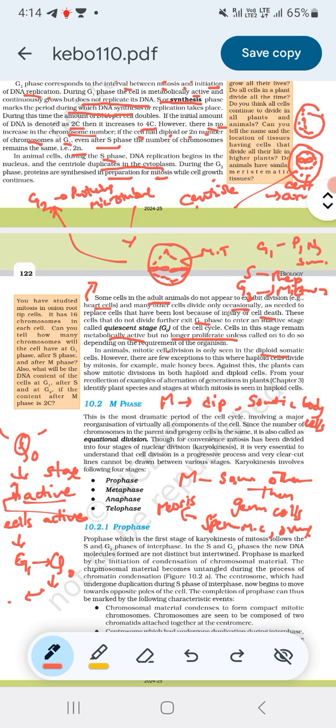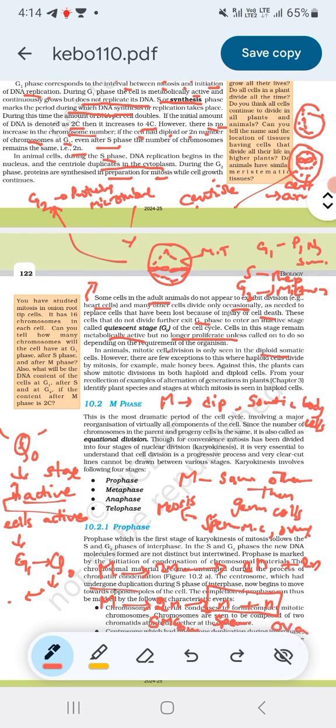If mitosis occurs in a diploid cell, it finally gives rise to diploid progeny. If meiosis occurs in a diploid cell, it finally gives rise to haploid progeny. This occurs in germ cells, because here the spermatogonial mother cell will give rise to sperms finally, and the ovarian mother cell will give rise to ova, right?